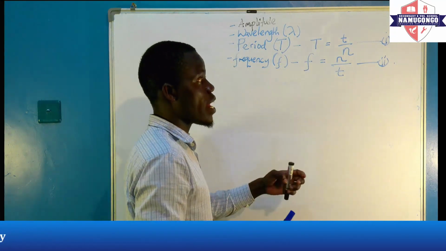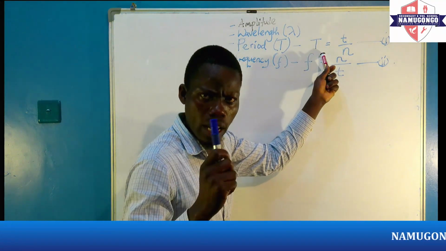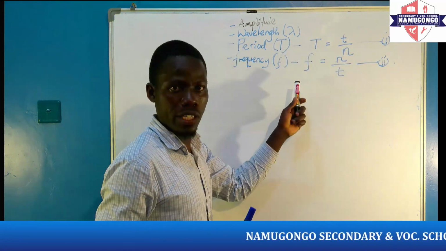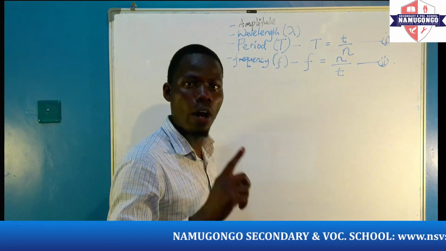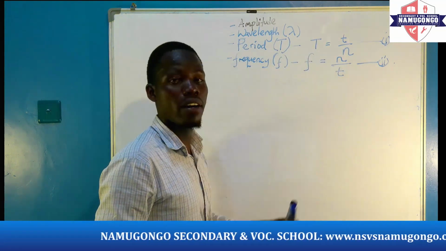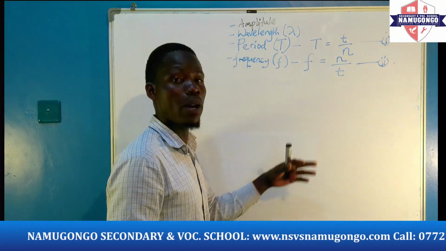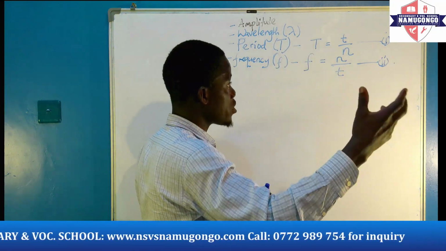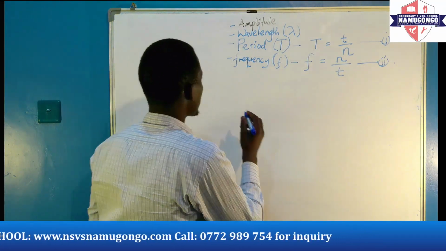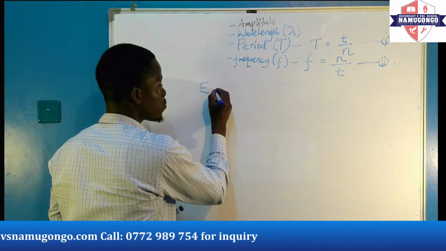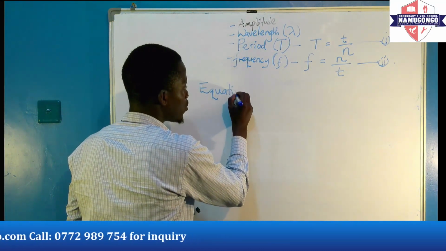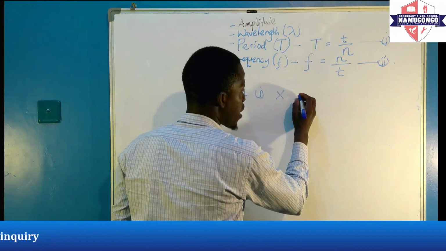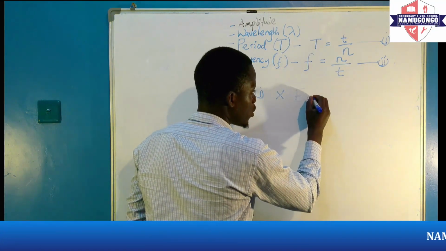Mathematically, we realize that T and F are related. How? If you look at the letters that are expressing T and F, they are the same. What do you analyze? You analyze that they are inverted. So for us to multiply these two equations, it means the expression can either increase or decrease. So we shall say equation 1 multiplied by equation 2.